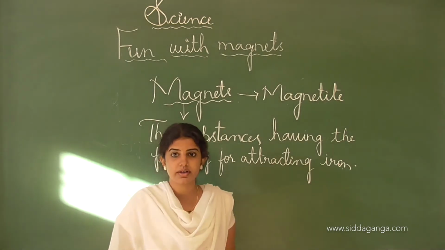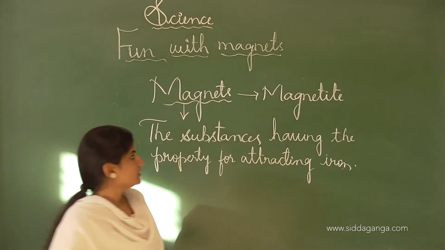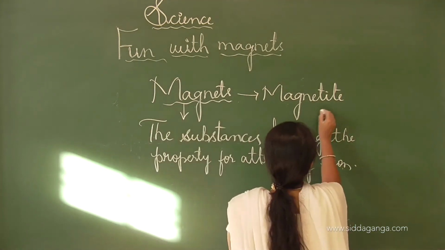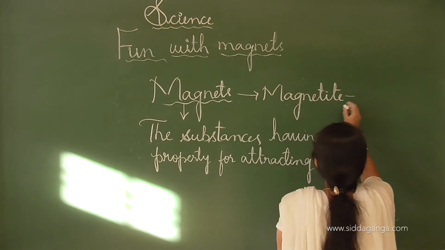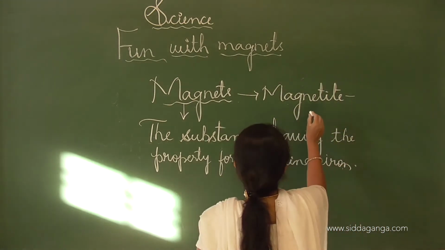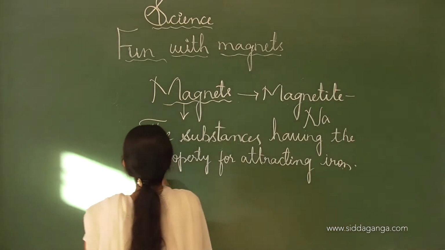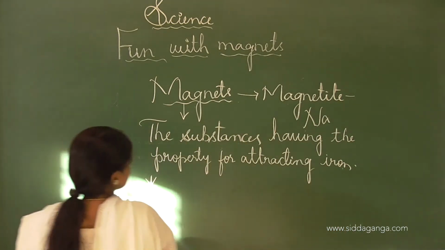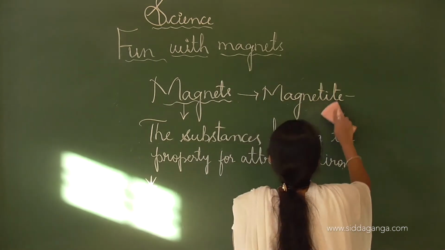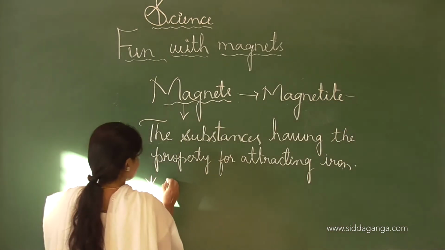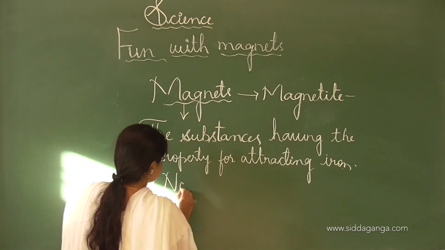It is also called a natural magnet. Magnetite is also called a natural magnet.